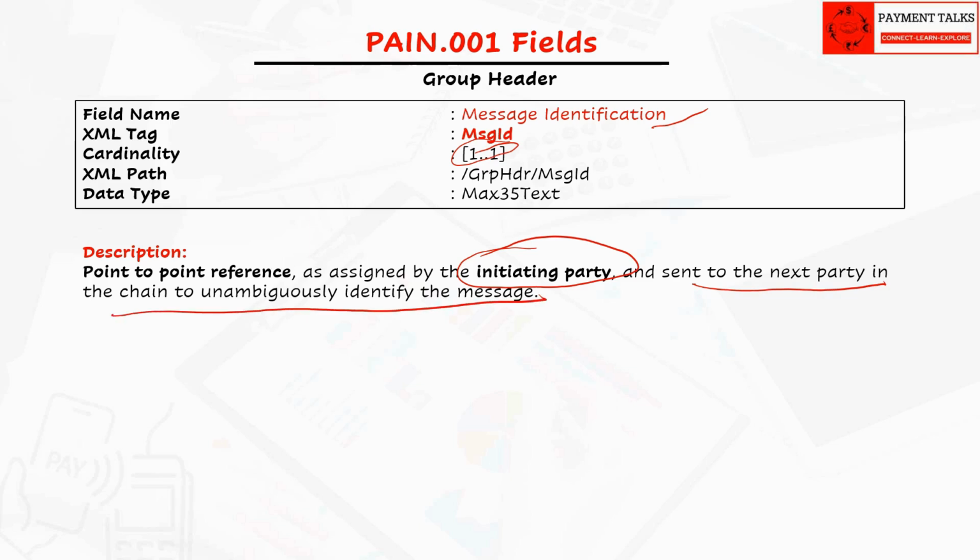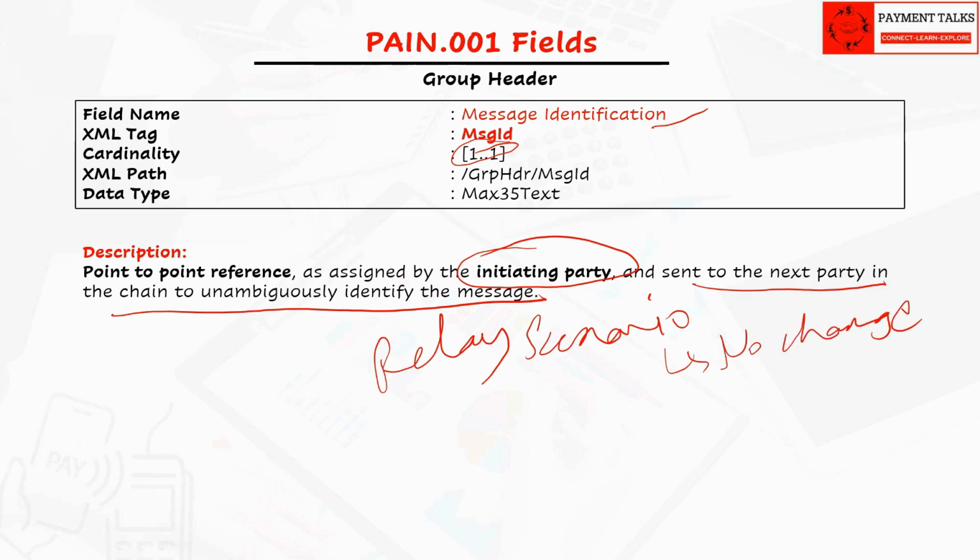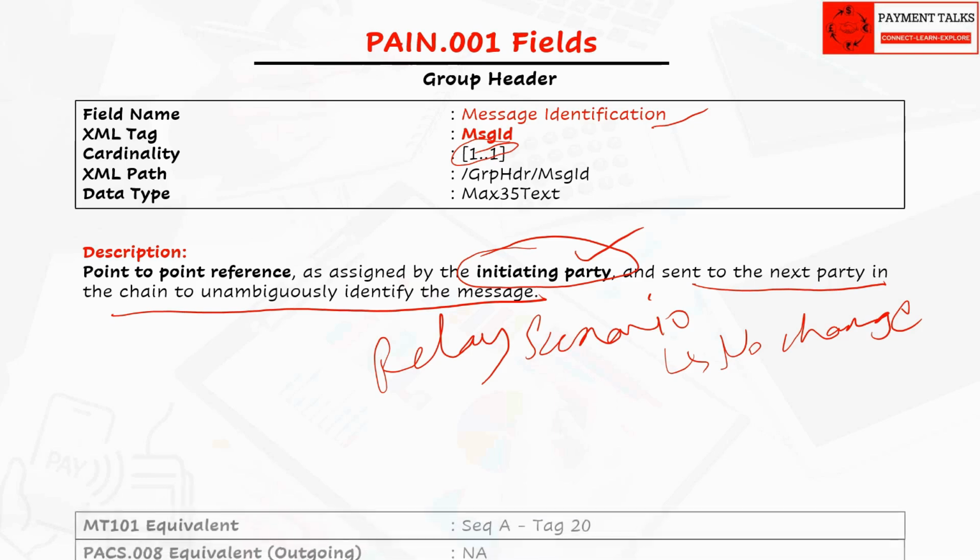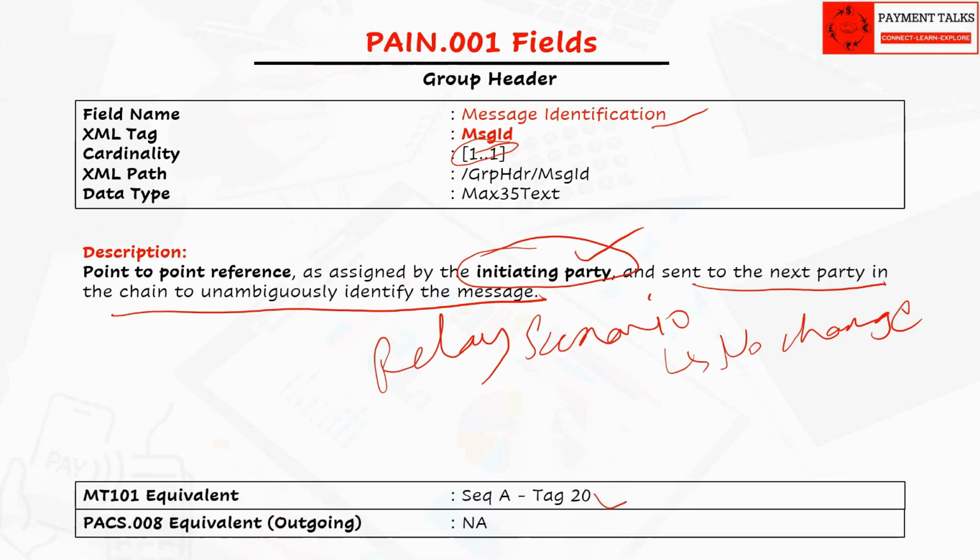Please note, this ID will not change at the forwarding agent when passed from initiating agent to forwarding agent to debtor agent in a relay scenario. That's why I am saying as assigned by initiating party and not instructing party as per the spec, to be precise and clear. The equivalent field in MT101 is tag 20 in sequence A. As this is a point-to-point reference, this is not passed in outgoing Pacs.008.